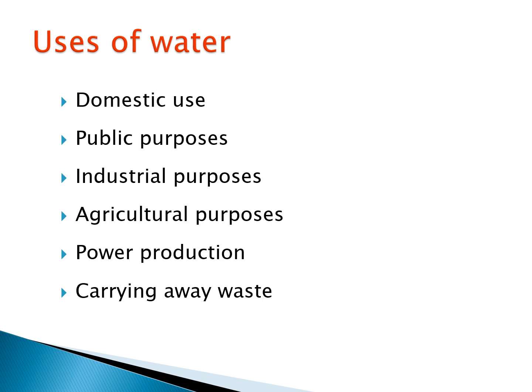Number 6, carrying away waste, which is last but not the least. The water is also used to carry the waste away from the community in the sewerage and other areas. So these are some main uses which we observe daily. For this a large amount of water is required. So a good quality and quantity of water is needed in the community, in the country, for a good and healthy life of a man.